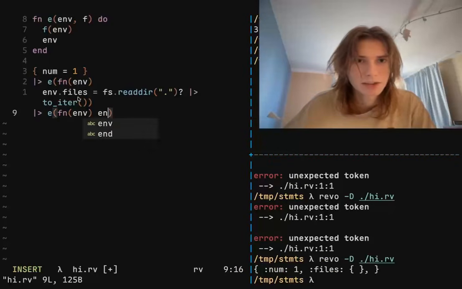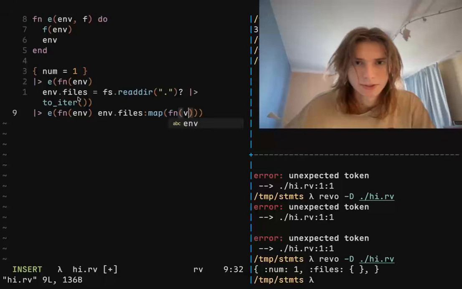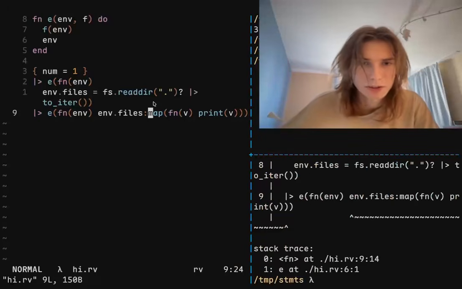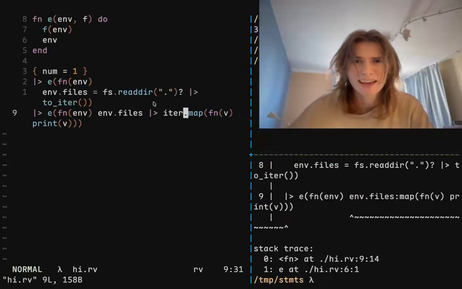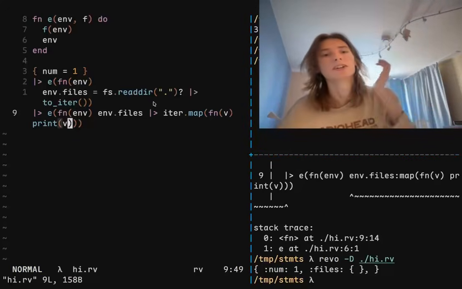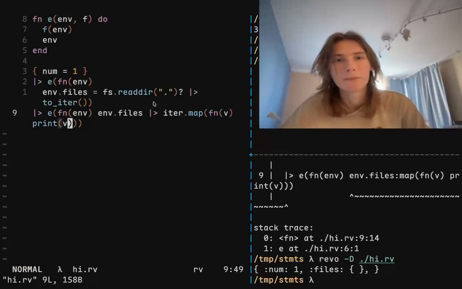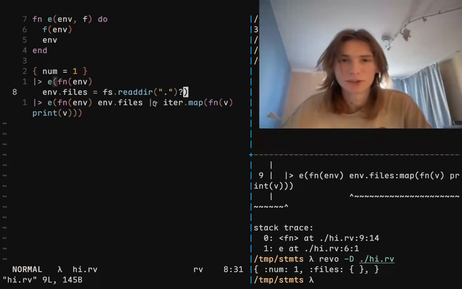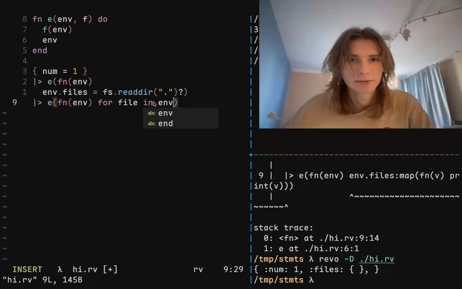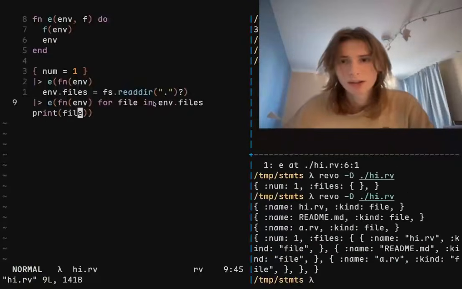All right. Now we have this m dot files map fn v, and then we just print the v. And that's not what we want to do at all. Field map does not exist in the table because this iterator is kind of bad. Iterators are in general just not the best thing ever. You know what I'm talking about. Yeah, we're not gonna turn it into an iterator because they're not at all done. Let's do for file in n dot files print file. Wow, and then we have all of that. Don't mind the trees that are breaking.